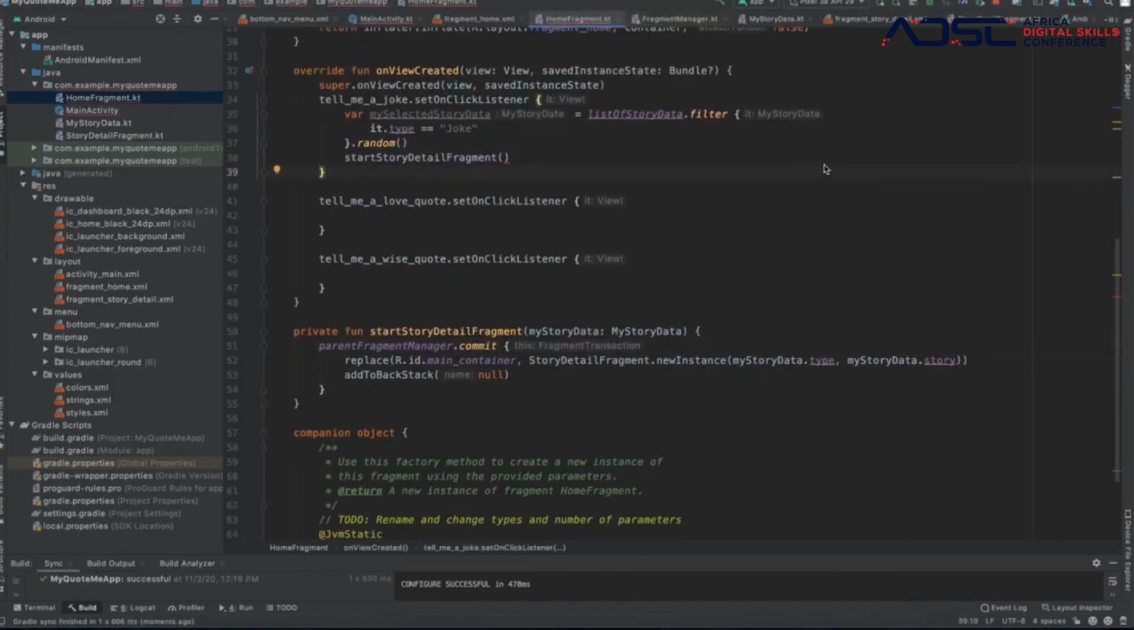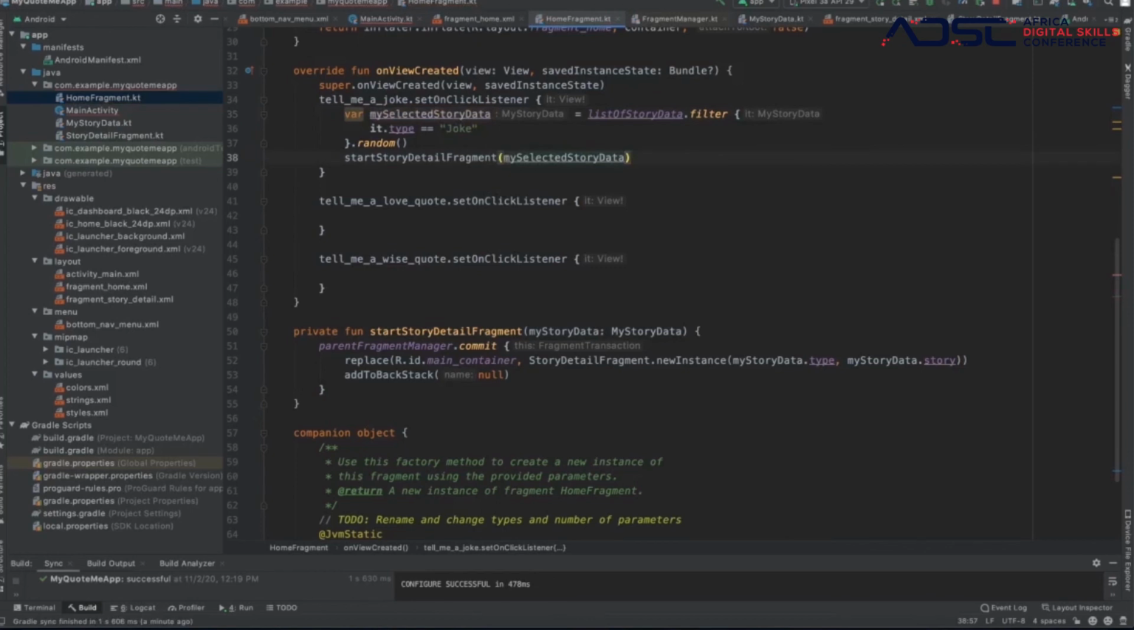Yes, so the commit issue I found out was basically an update with the Android Java version, which is an advanced thing, so we wouldn't be talking about that. We just say a commit and then replace with the story detail fragment, and then we do the same. Yes, so we put this here, right?